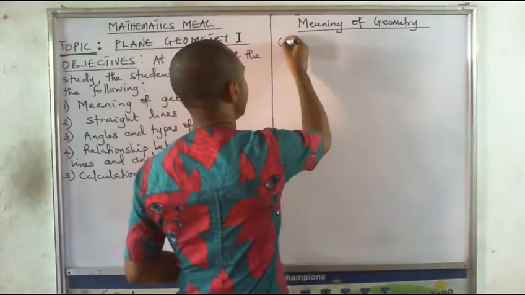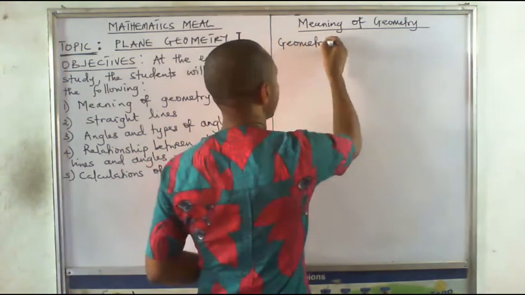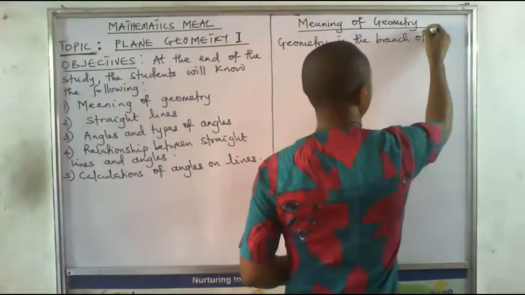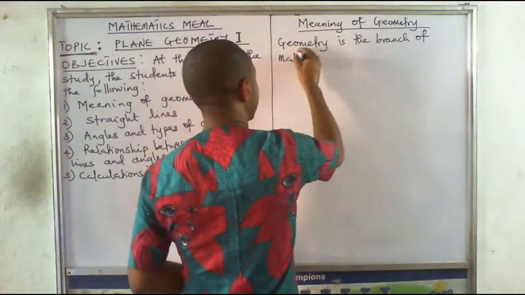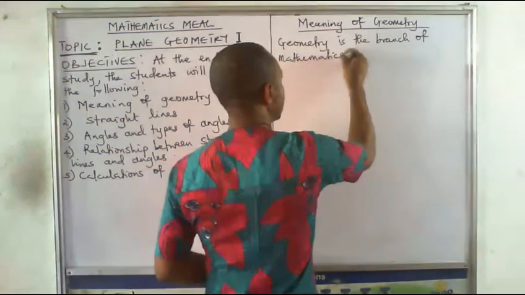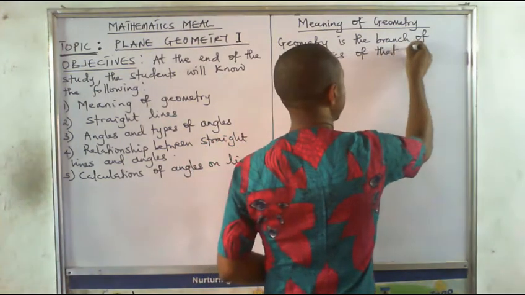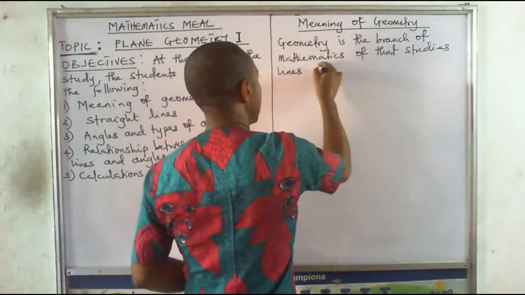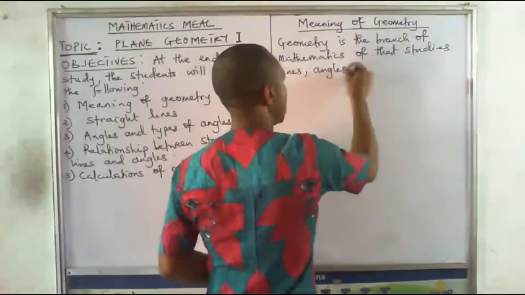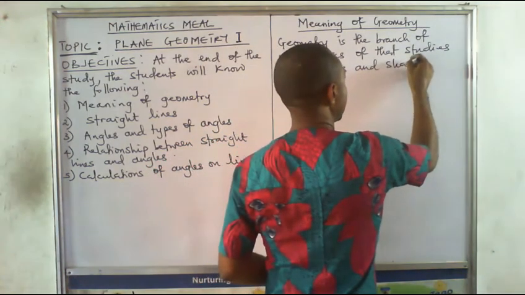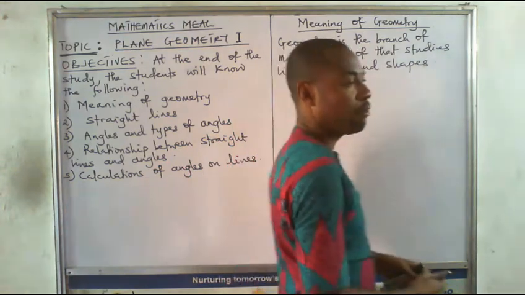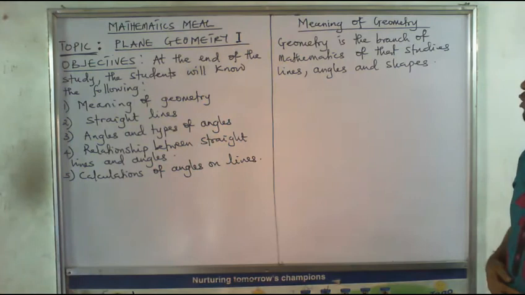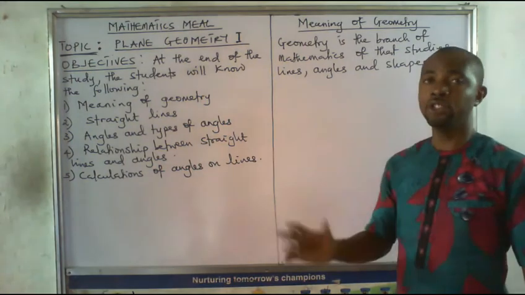We say that geometry is the branch of mathematics that studies lines, angles, and shapes. So that aspect of mathematics that studies lines, angles, and shapes is the branch of maths we call geometry.